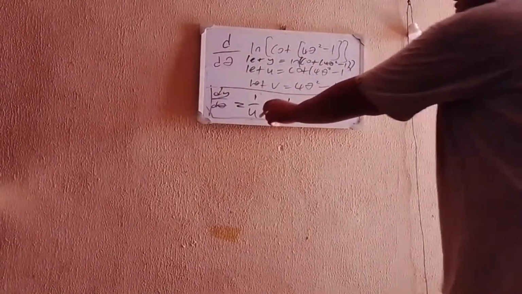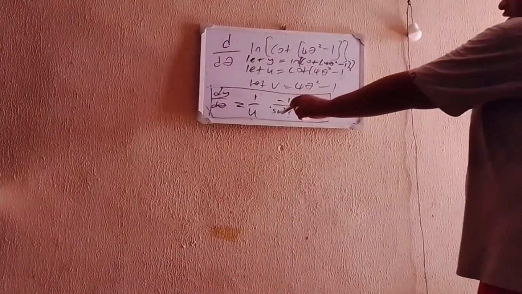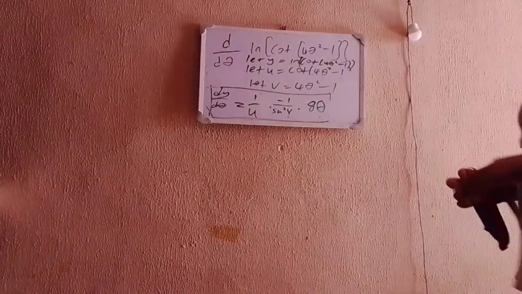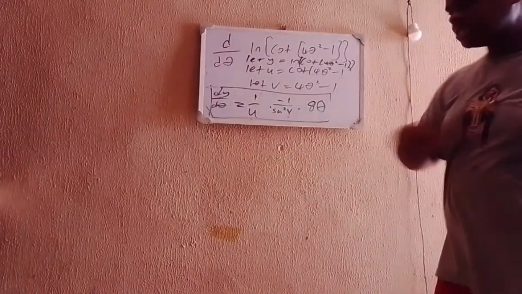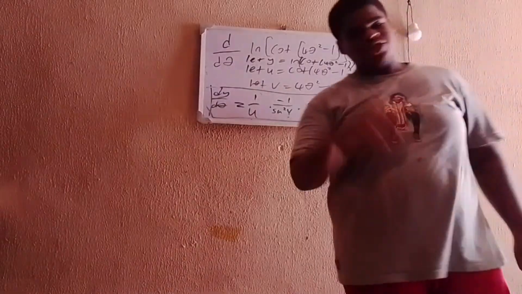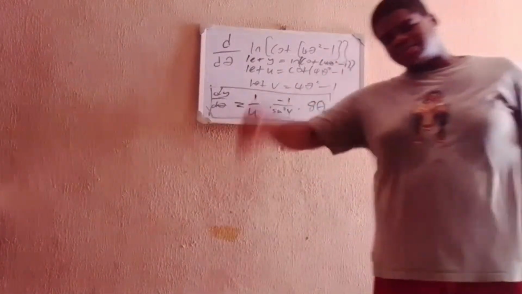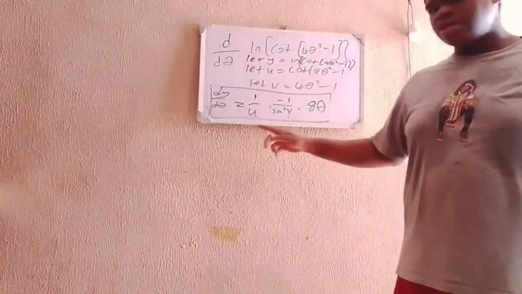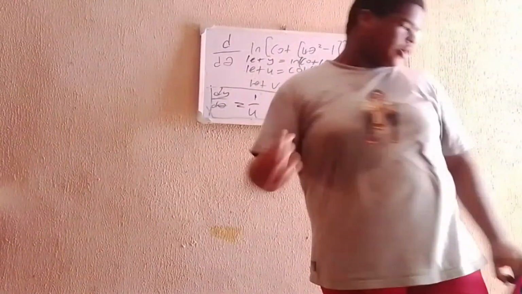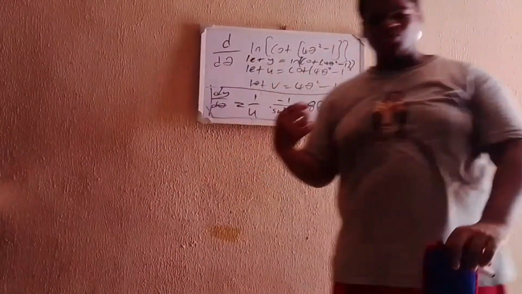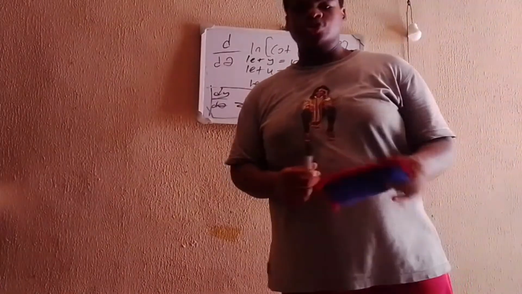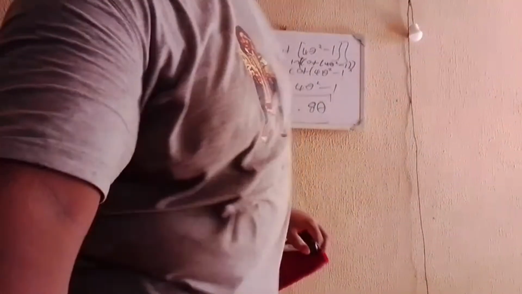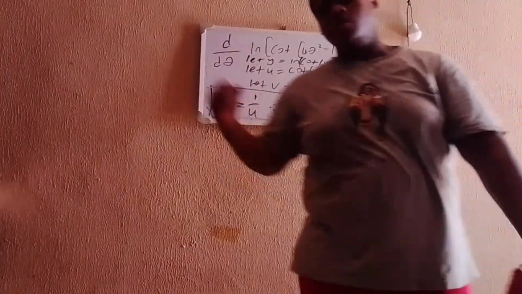We have 1 over u times minus 1 over sine square v times 8θ. But now this is not just our answer, because remember, it is us who said let u equal to this and let v equal to this. The question is not saying u is equal to this or v equals to this. So if we still see those in the solution, we have to backward substitute. The moment you substitute, you have to resubstitute. Even in simultaneous equations, the moment you say let this equal to this, you have to do the reverse to get back to your initial variables.